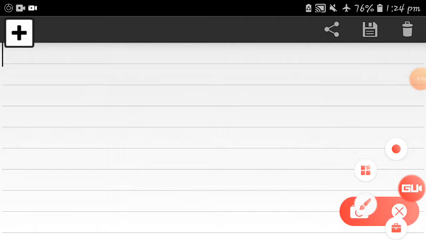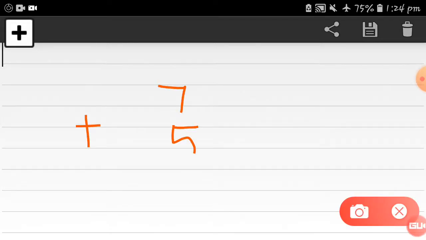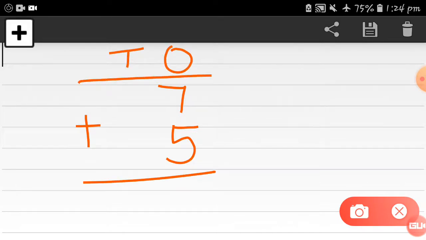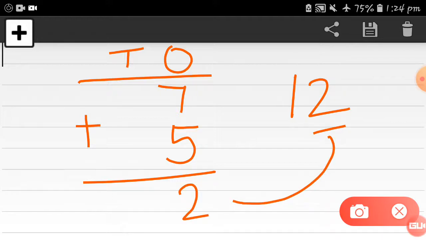See, here is the number 7 plus 5. This is the ones column and this is the tens column. Now you have to write down the answer here. So 7 plus 5 is equal to 12, right? As we discussed, check which number is at the ones place. Here we can see this 2 is at the ones place. So we write this 2 in the ones column, right?